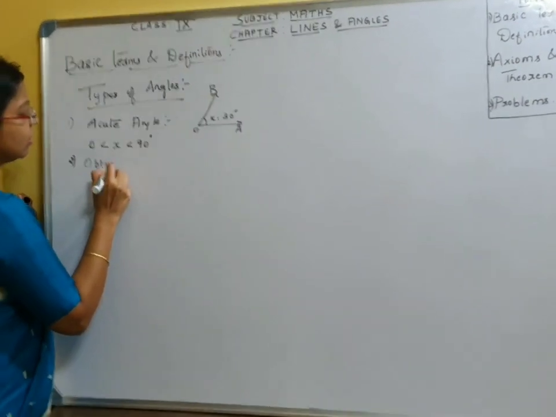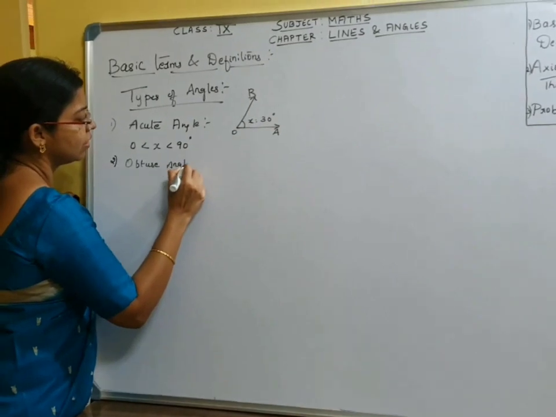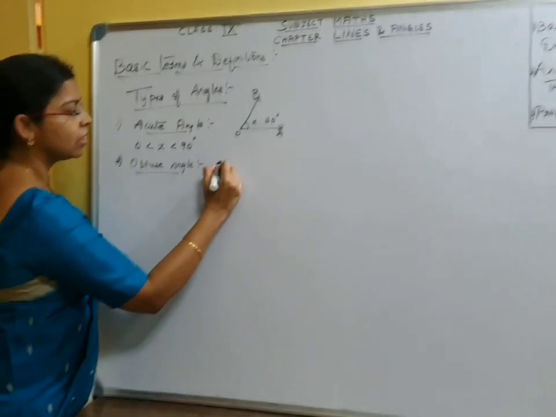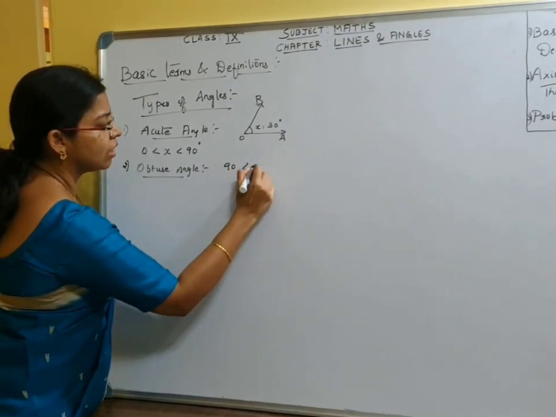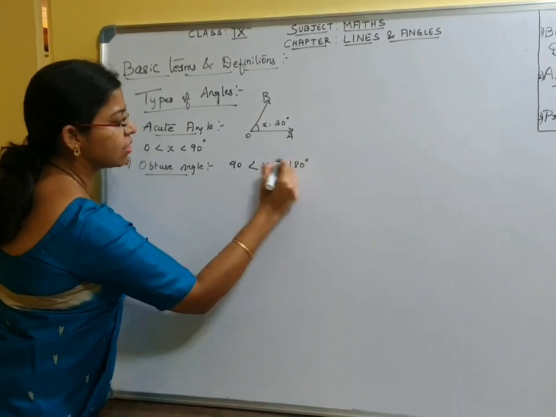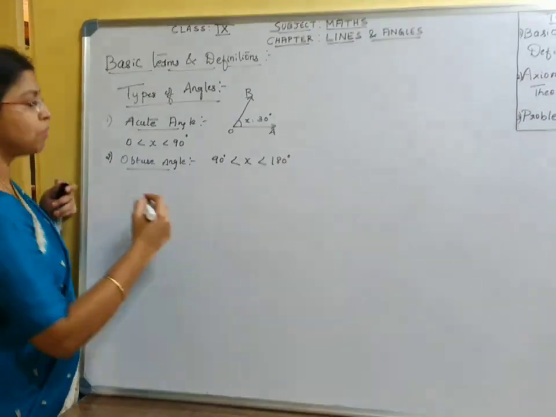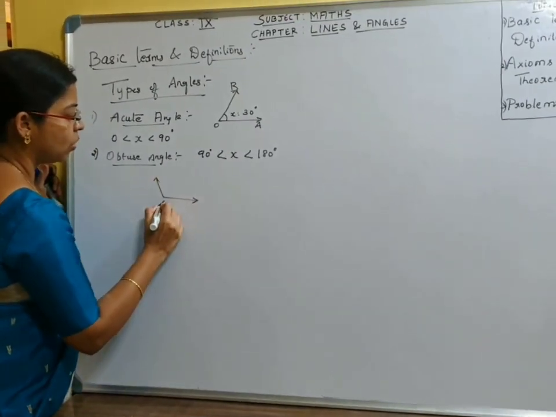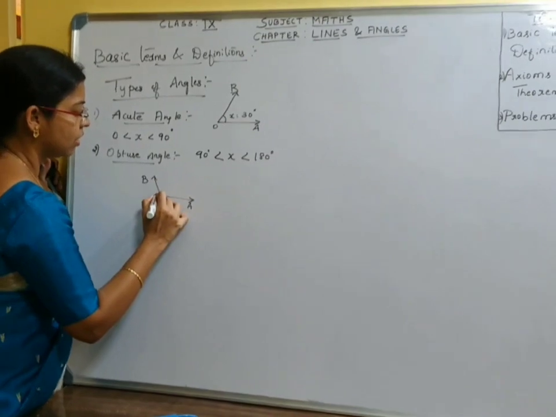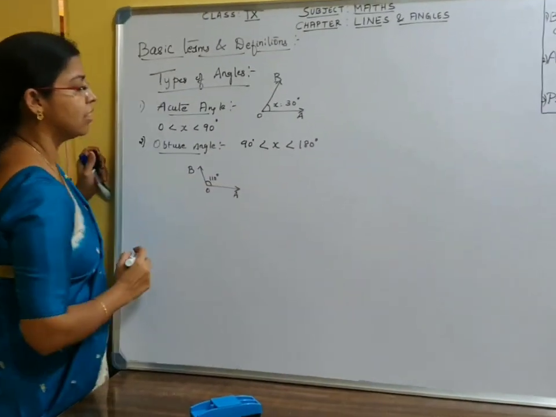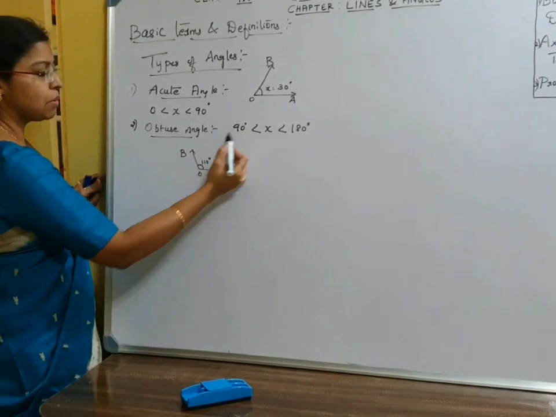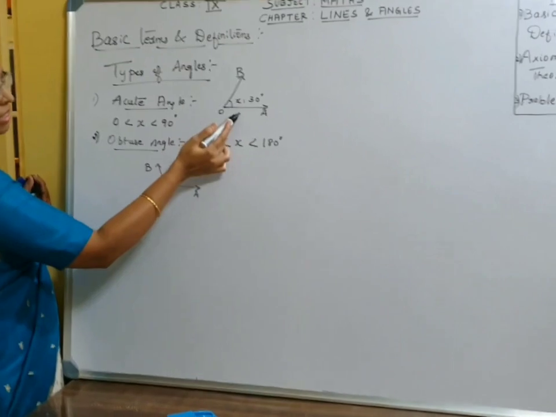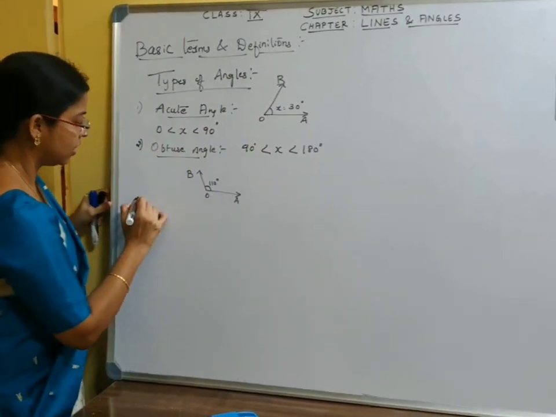Obtuse angle. When do we call an angle obtuse? When the angle is between 90 and 180 degrees, we call that angle obtuse. How does an obtuse angle look? OAB. This is 110 degrees. So we call this an obtuse angle. It is greater than 90 and less than 180. Acute is greater than 0 and less than 90 degrees.